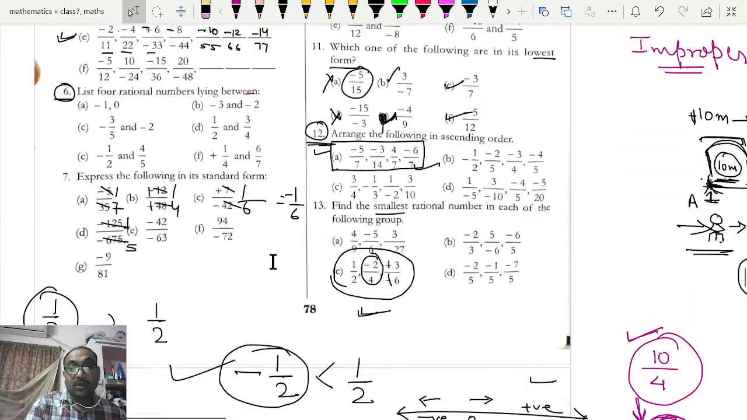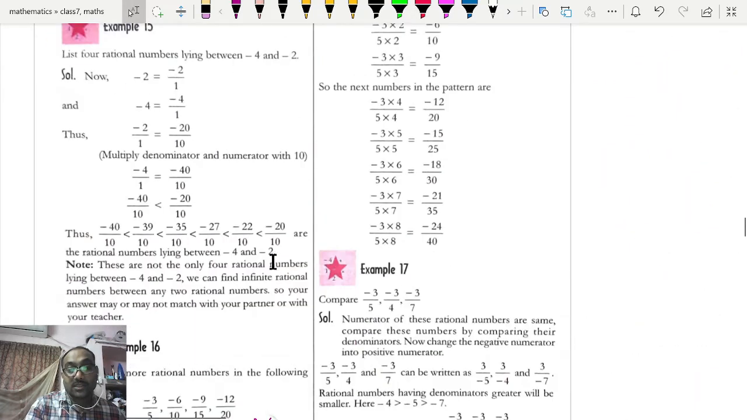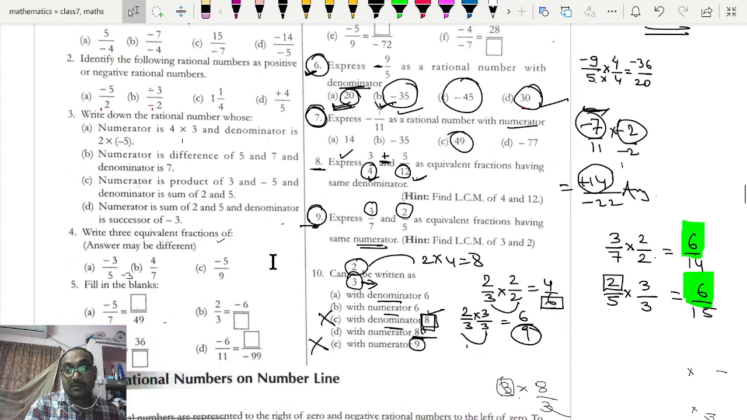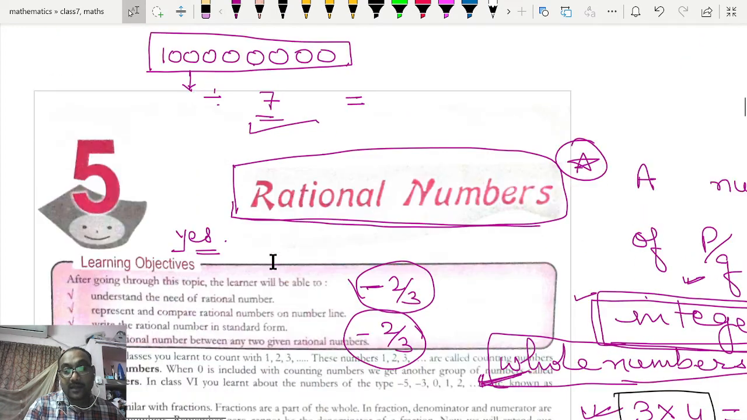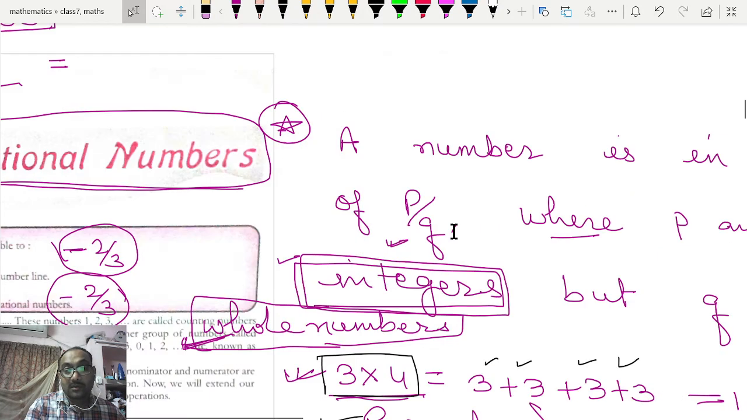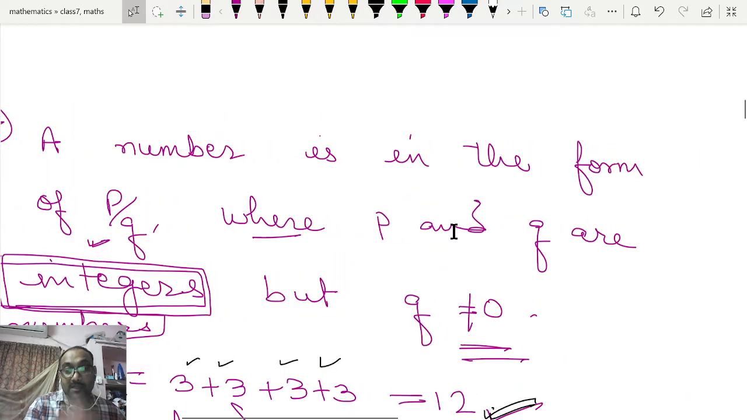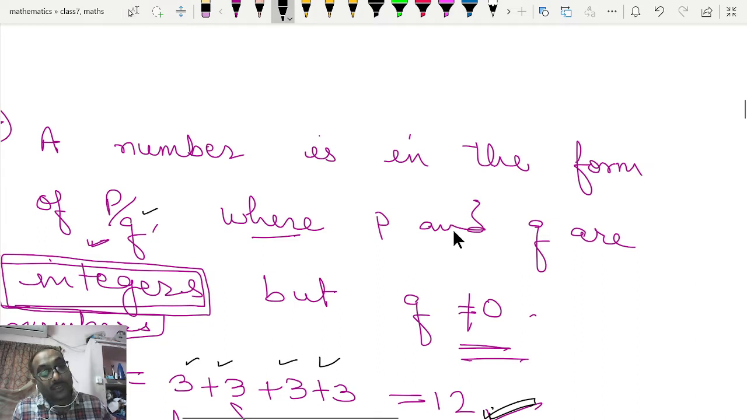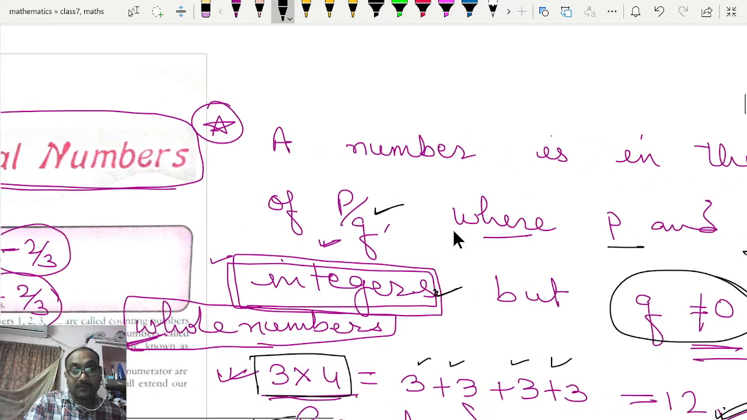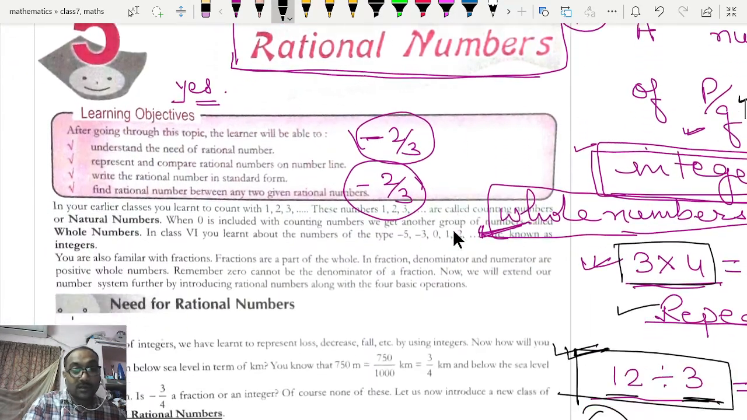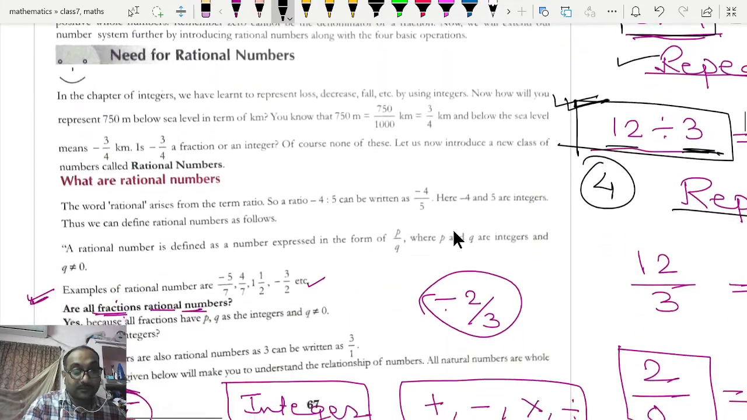See, already when we started the chapter rational number, we have written its definition. A number which is in the form of p by q, where p and q are integers, or you can say p and q belong to integers, where q is not equal to 0, are called rational numbers. So this is the definition of a rational number. Clear? Now